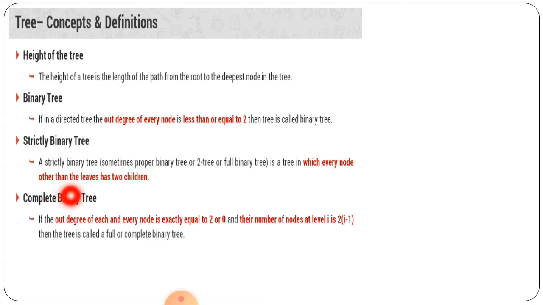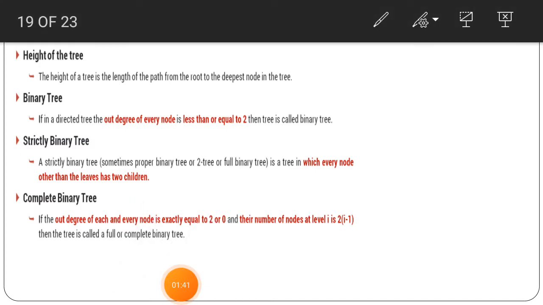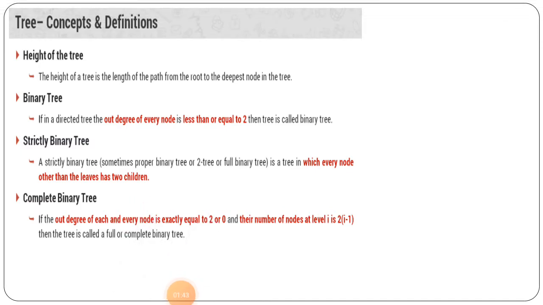We can say in a complete binary tree, if the out degree of each and every node is exactly equal to 2 or 0, then the number of nodes at level i is 2 to the power i minus 1, and that particular tree is called a full or complete binary tree. So this is the difference between a strictly binary tree and a complete binary tree.